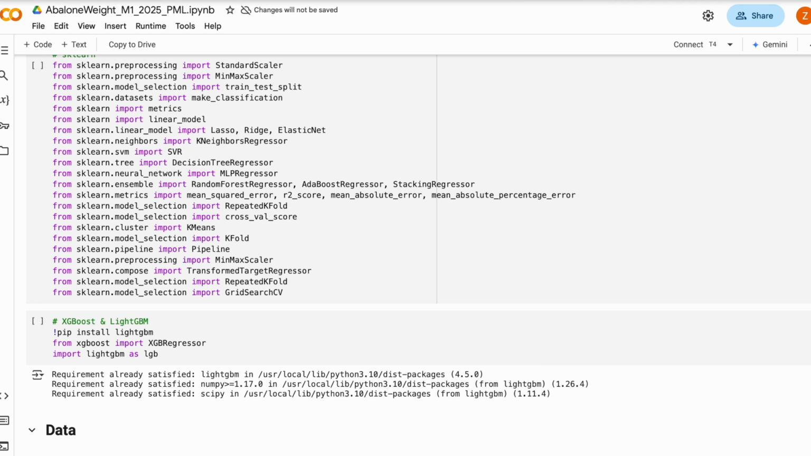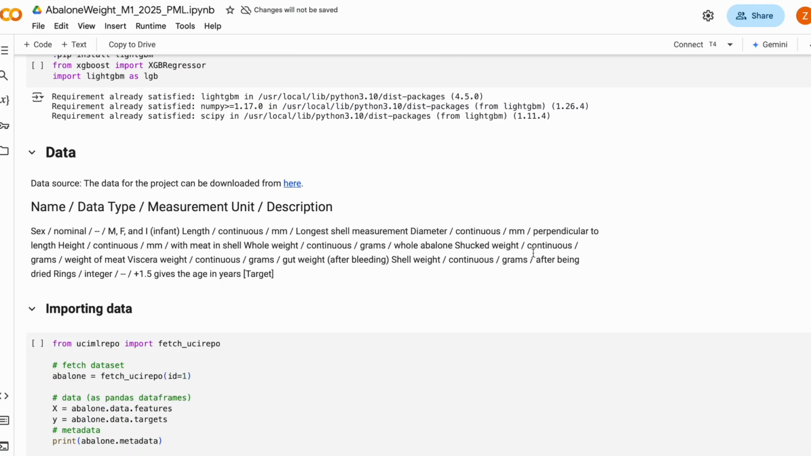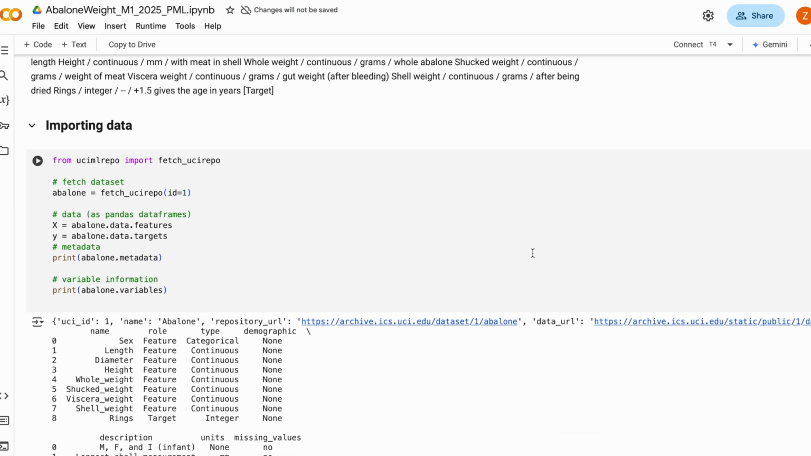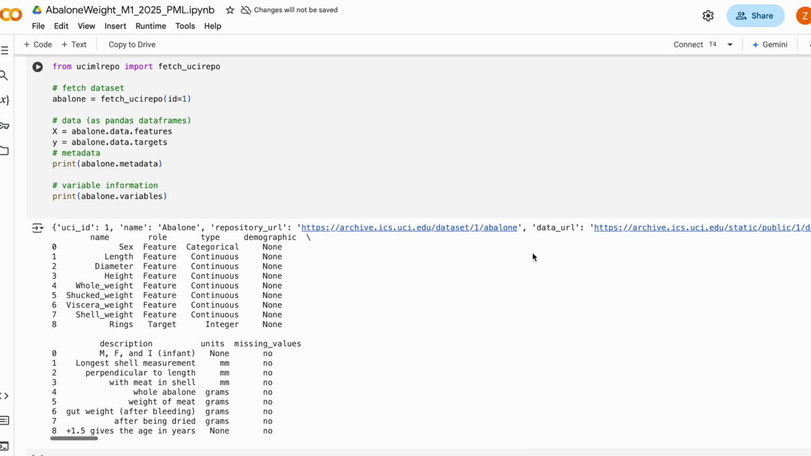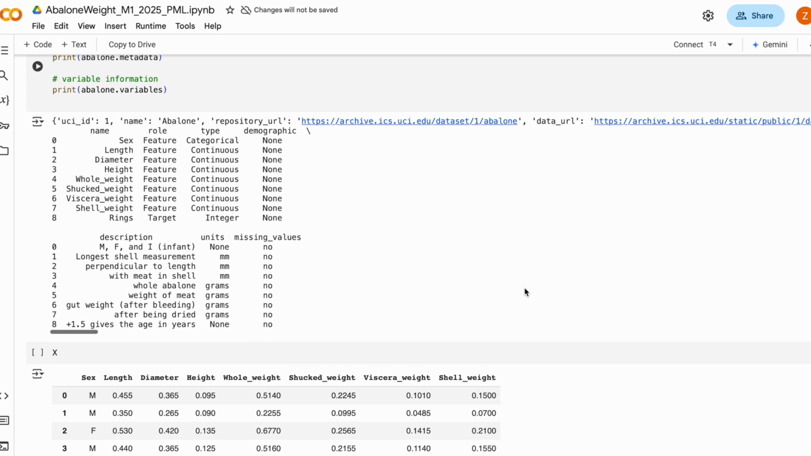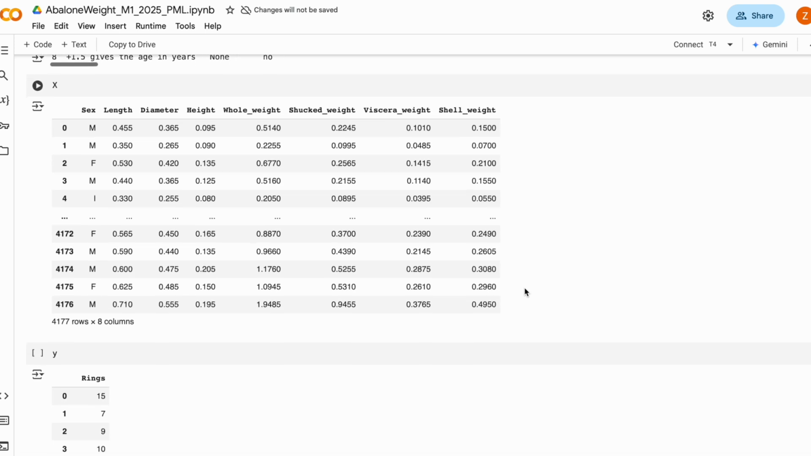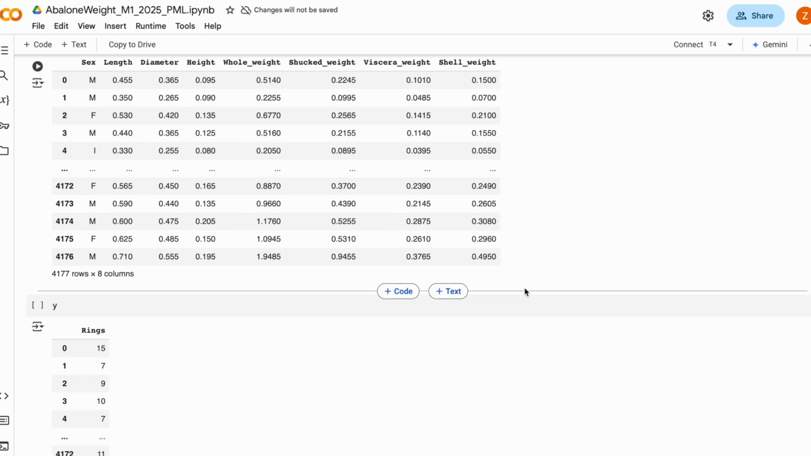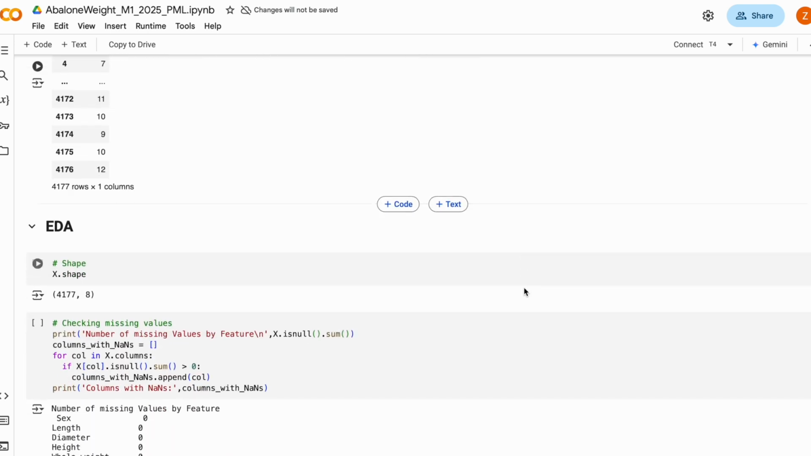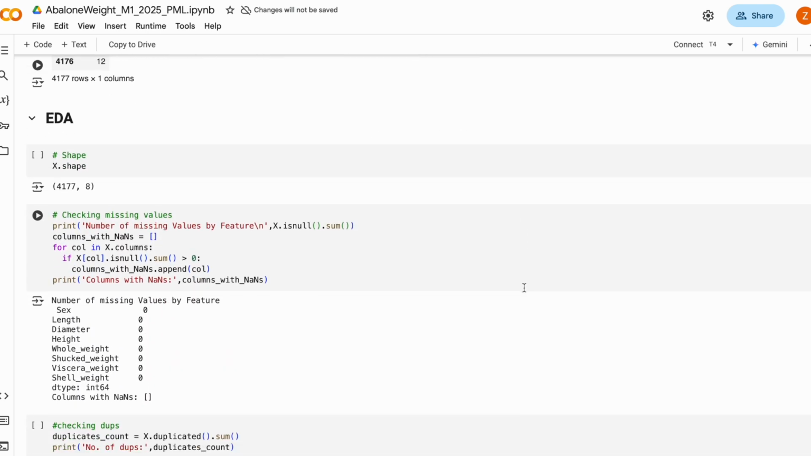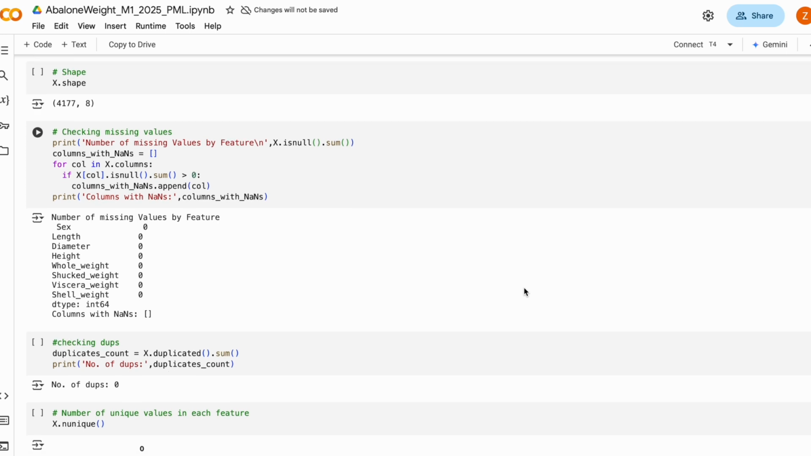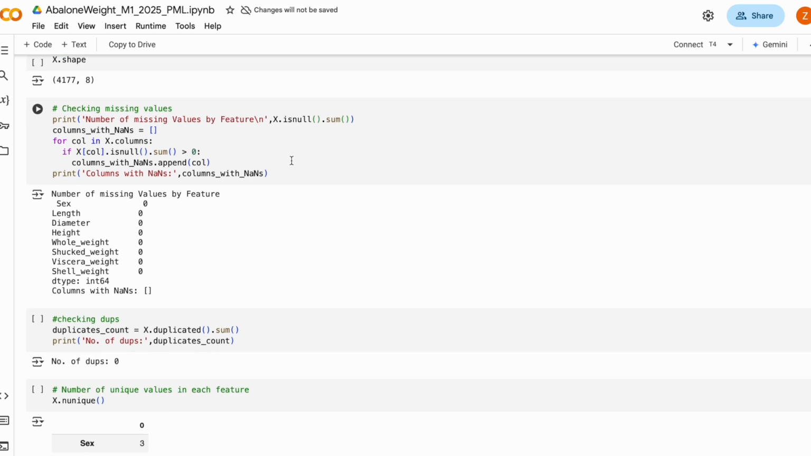After importing the libraries, we fetch the abalone dataset from the UCI machine learning repository. The dataset consists of 4,177 samples, each containing 8 numerical features and 1 categorical variable. Before building models, we analyze the dataset to understand its structure, feature distributions, and relationships. First, we check for missing values. Since no null values are found, no imputation is required.